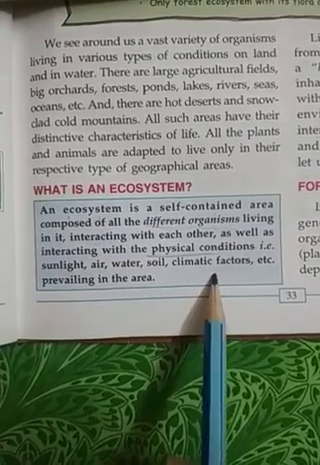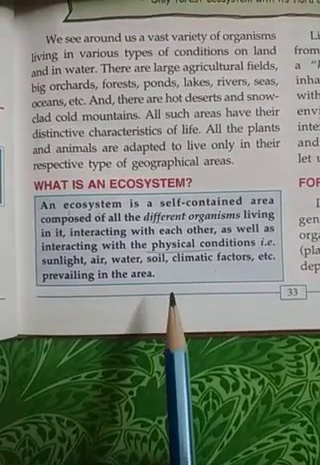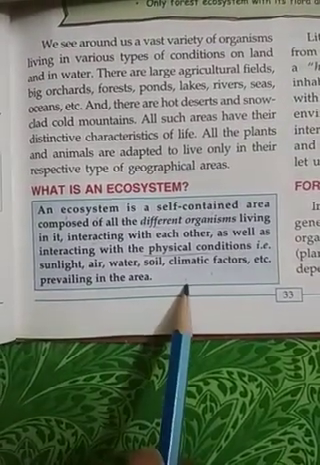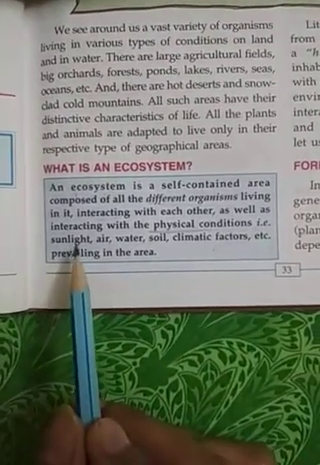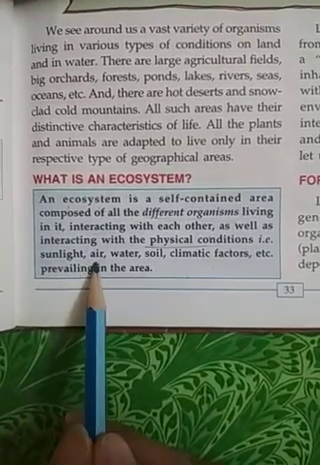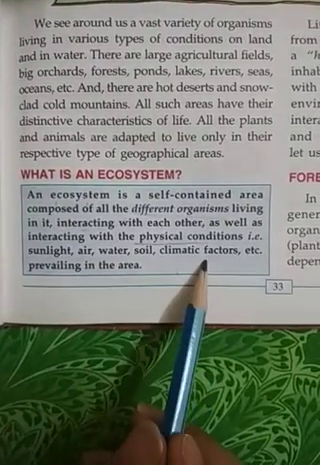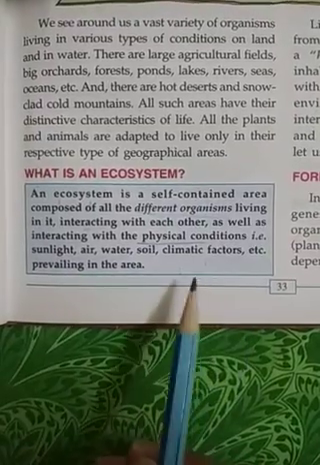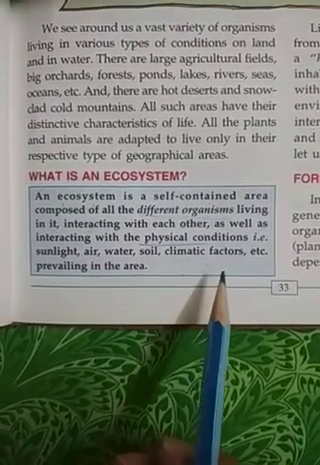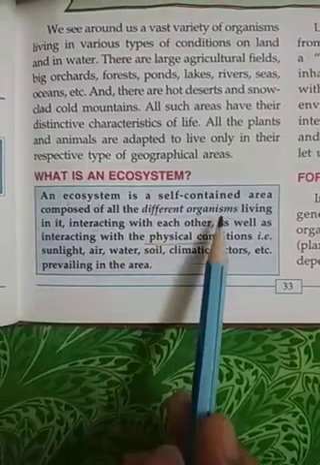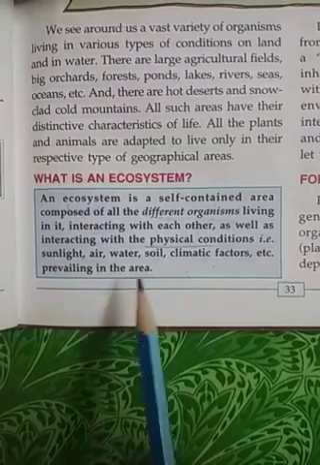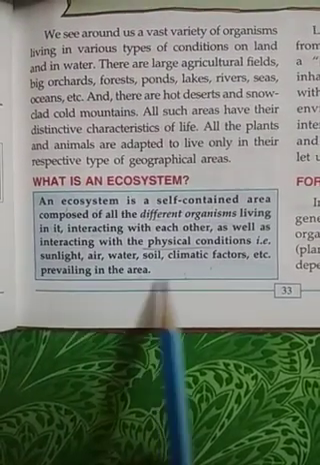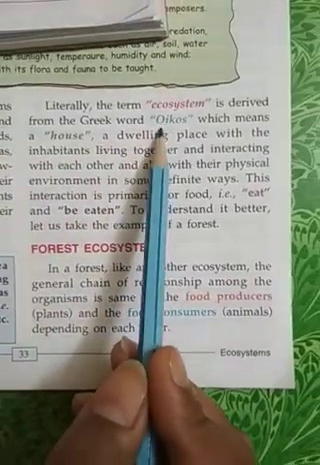We all live together, as well as we have interaction with our physical environment. We are not able to survive without sunlight, air, water, soil and climatic factors, which we are going to discuss in this chapter. So an ecosystem is the interaction between the different organisms as well as their interaction with the physical conditions. The word ecosystem is taken from the Greek word oikos.